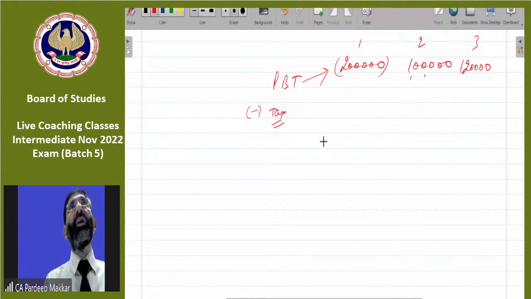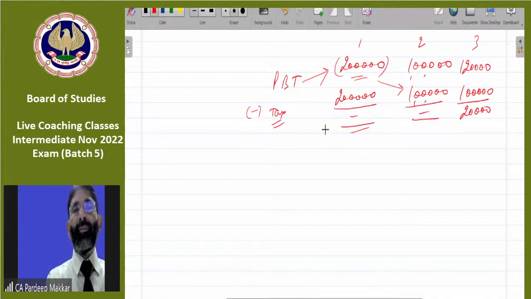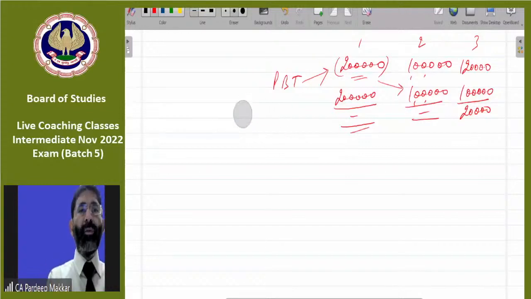But one thing should be very much clear to you. We are making two calculations here. One thing is we are just calculating how profit will be adjusted, how loss will be adjusted. Loss of rupees 2 lakh is adjusted 1 lakh in this year and 1 lakh in this year. So net profit is 20,000 here and net profit is 0 here. This is completely adjusted in future years. So it comes to an end. This thing is, I assume, clear to everyone.